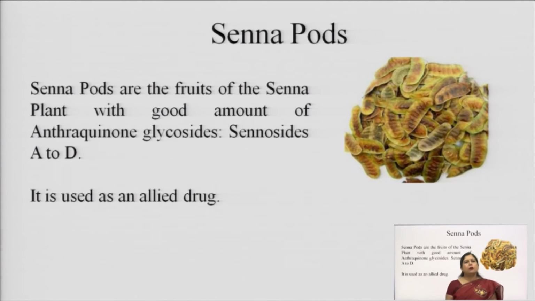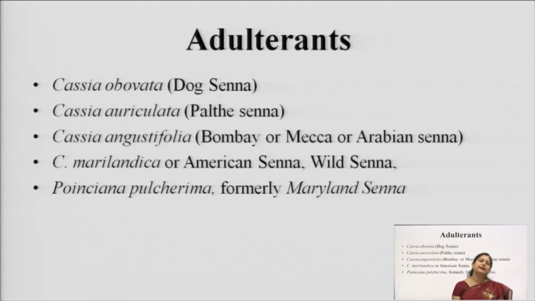Senna pods are also the allied drugs of the senna leaves. Pods are normally considered to be the fruits of the leguminous plants. So, these pods or fruits also contain the anthraquinone glycosides A to D, because of which they can be used as an allied drug of senna.